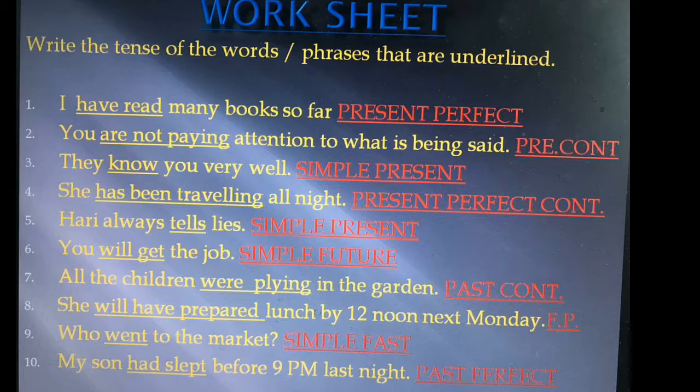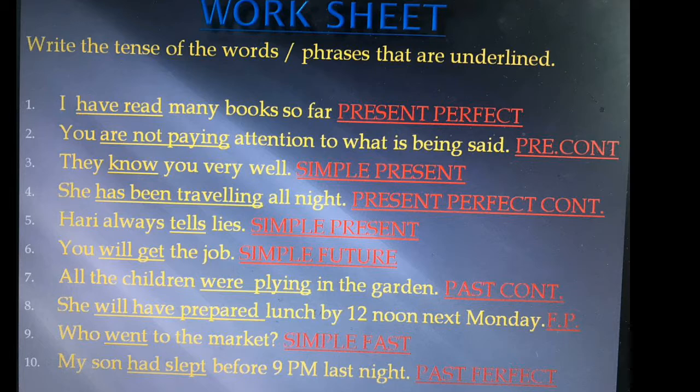The second sentence, you are not paying attention to what is being said. Here the ing form of the verb is there, the principal verb in ing form. So it is continuous tense, no doubt.